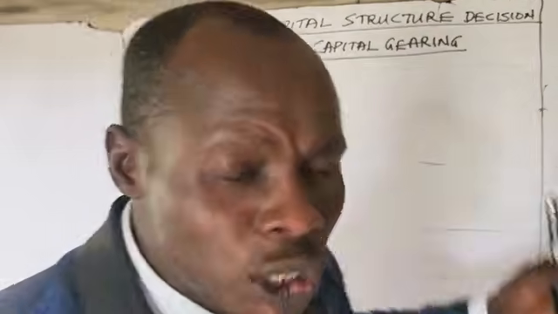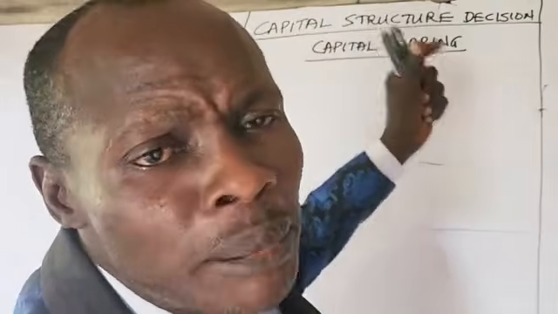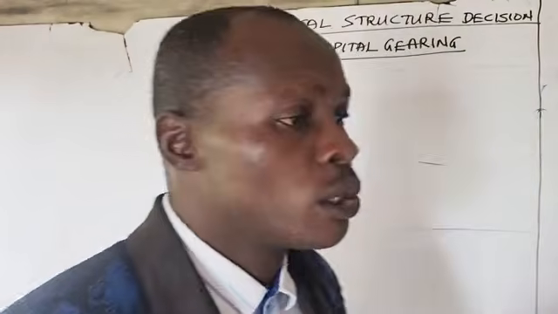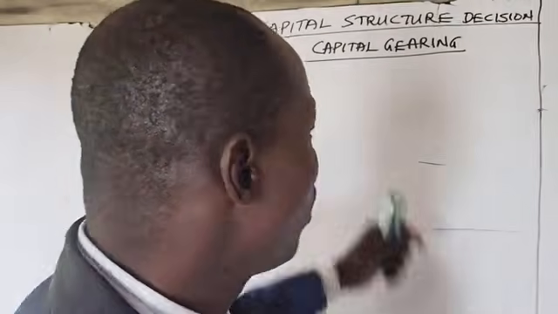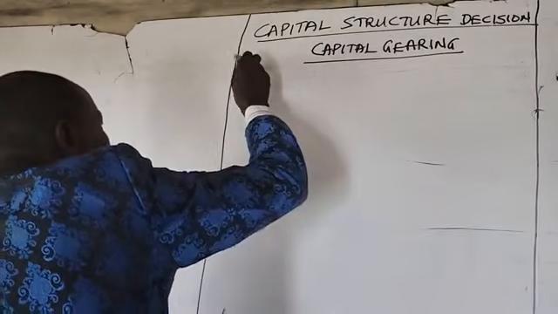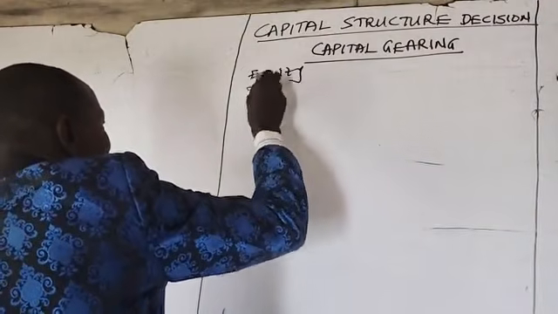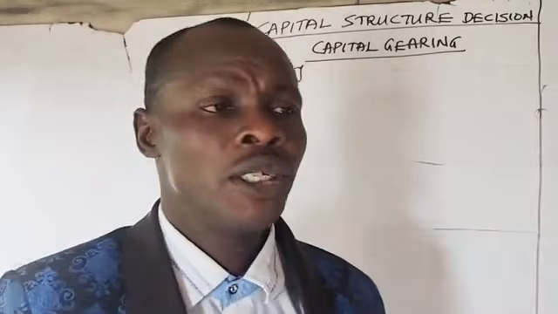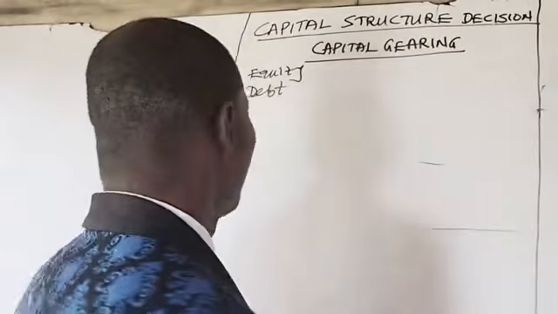Capital structure refers to the mixture of equity and debt finance used by the company to finance its assets.